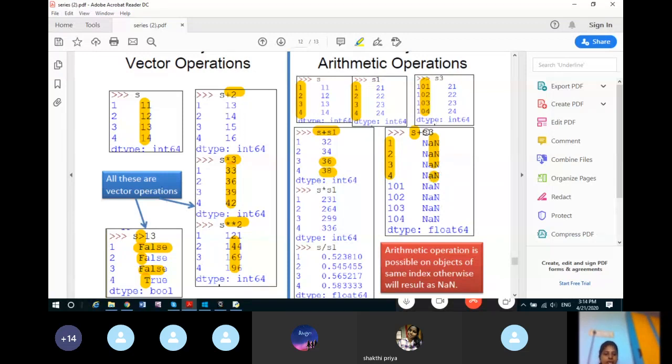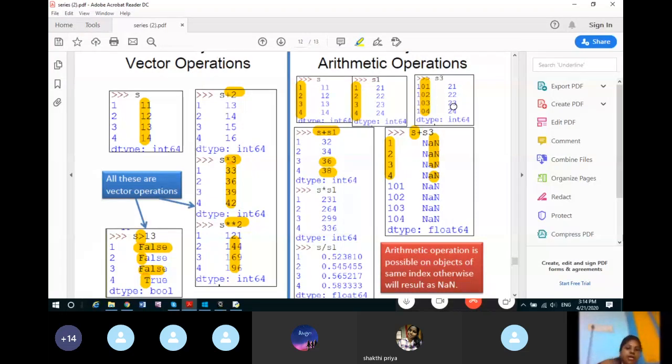Again the indexes of S3 will also be taken in this operation. So 101, 102, 103, 104 have values 21 and so on, plus here the indexes in S1 do not match with any of the indexes. So we will assume that in series S, index 101 does not have a value, that is NaN. So 21 plus NaN will become NaN, 22 plus NaN will become NaN.